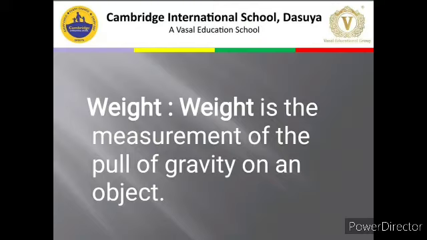How much force earth is applying onto that object? How much gravity is pulling that object towards itself? You know that because of gravity only we are bound onto the earth's surface. So how much force the earth applies onto an object tells its weight.